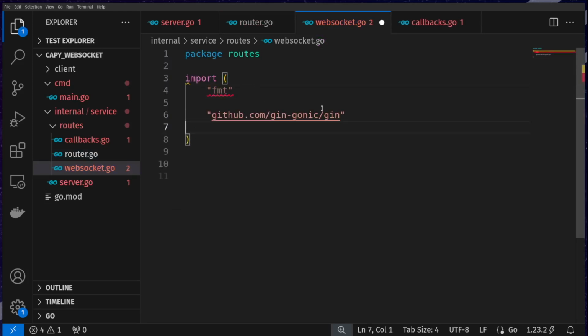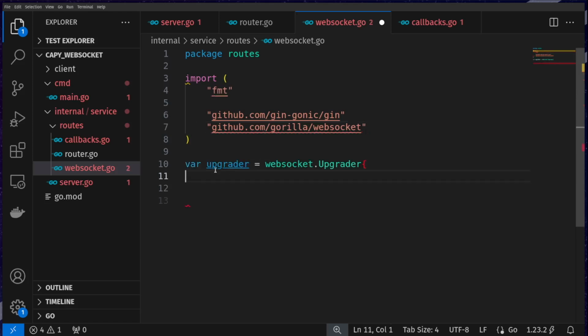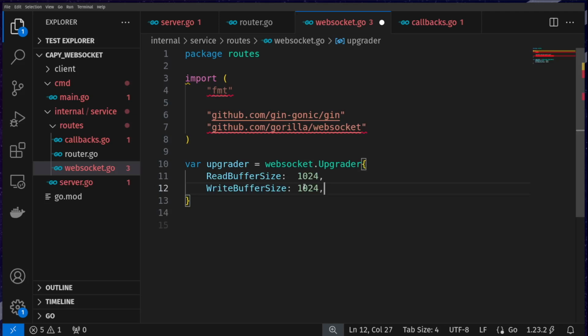We're going to install Gin again, and then Gorilla WebSocket, which we'll use to upgrade a route to a WebSocket route. Then we'll define the upgrader, which is essentially just saying how many bytes we're going to take in a read and write, which will just do 1024 bytes just for a safe number.